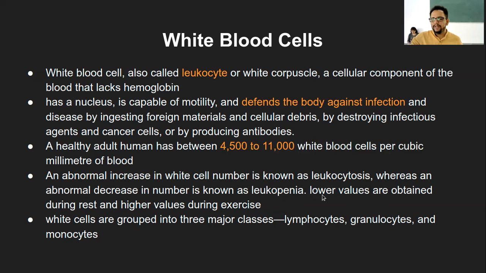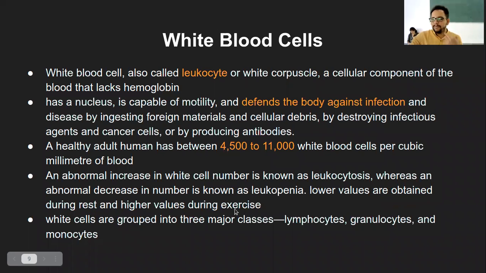And usually the lower values are obtained during rest, and higher values during exercise. This is another phenomenon that we commonly see happening within our body. The number may not change drastically, increase or decrease, either way, but you can certainly see lower values if the person is resting.